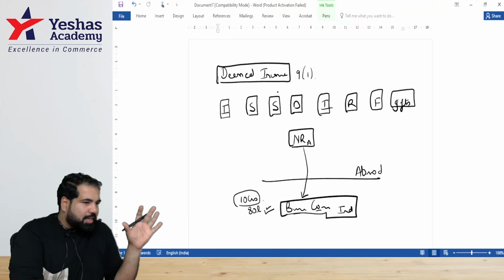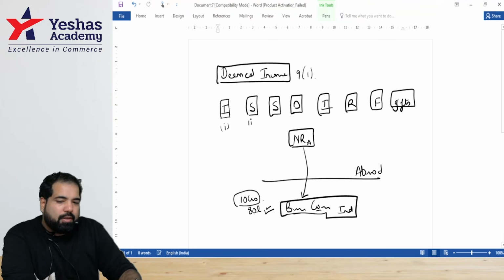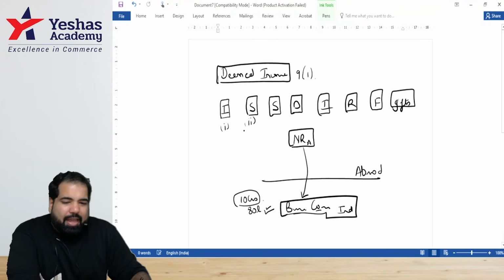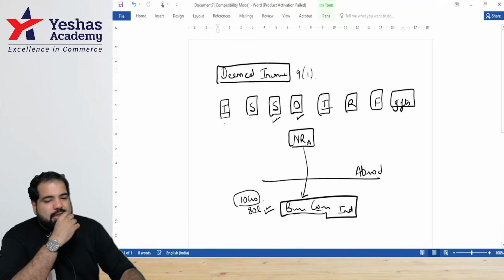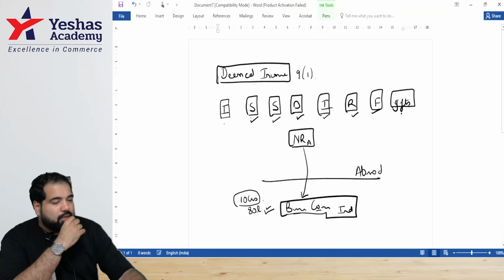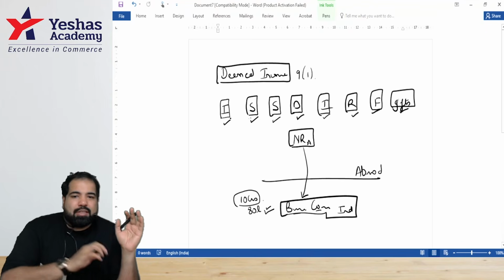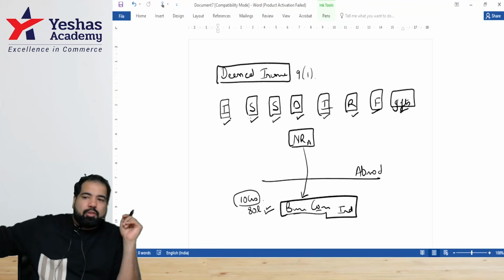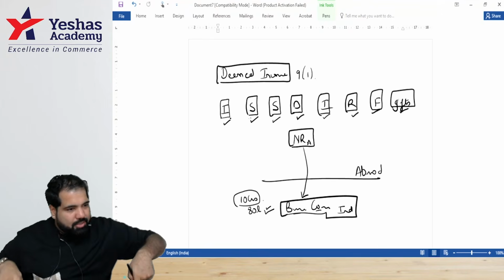And how many deemed incomes, guys? 8. And you have to quote the section. This is 9.1.1. This is 9.1.2. This is 9.1.3, like that. And guys, these are very simple. This is dividend. This is salary. This is services. What is important is IRF. What is important is gifts. And what is important is income from which connection? Business connection. So that means, guys, now you can be sitting in any corner of the world, including Iceland. But if you have some income from these connections, can we tax it in India?